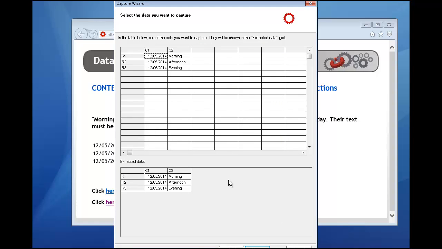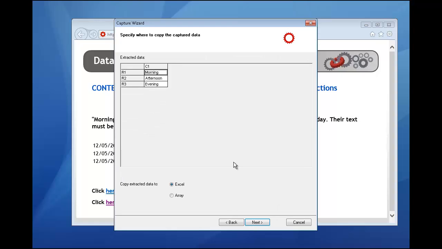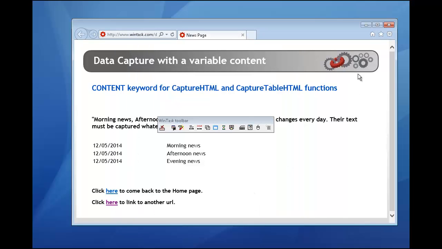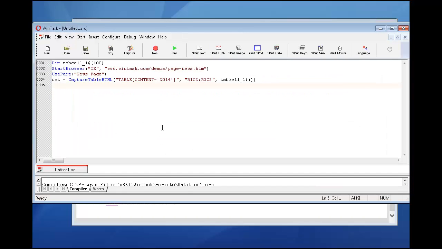Here I can select the column that I want. Let's take only the column 2. I can store those captured data either directly in Excel or in an array. I'd select an array for now. That's done, so I click Paste into the script. And I can close the browser and stop recording mode.